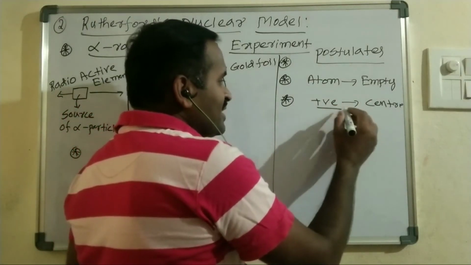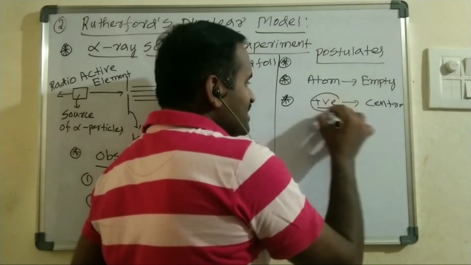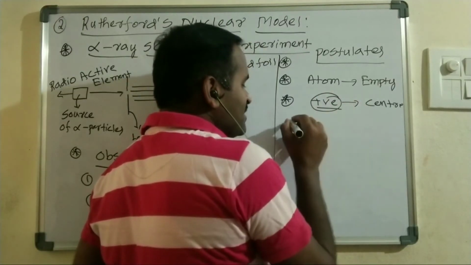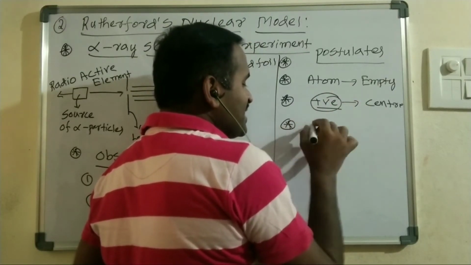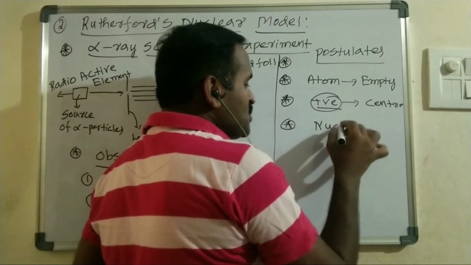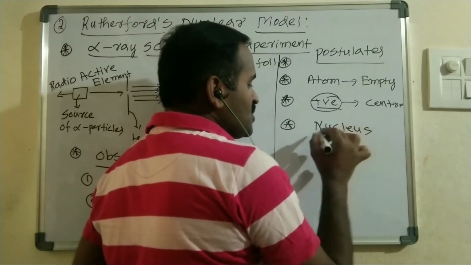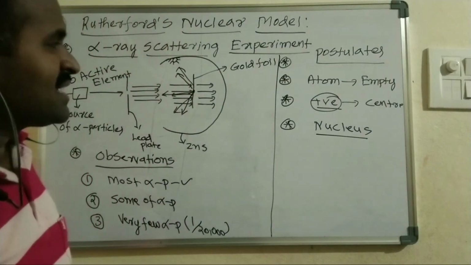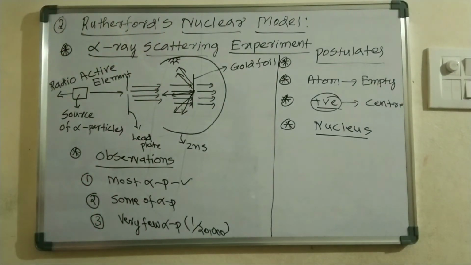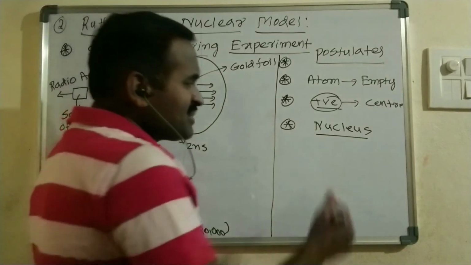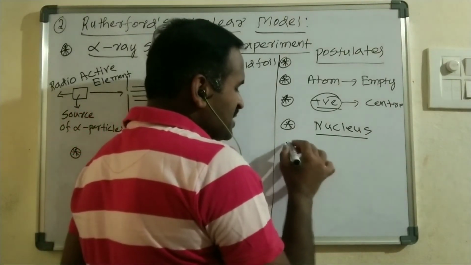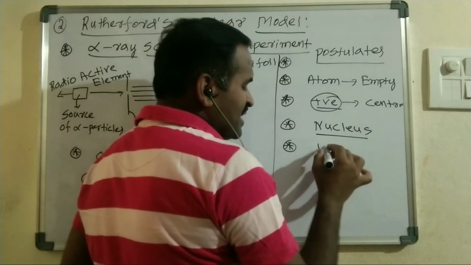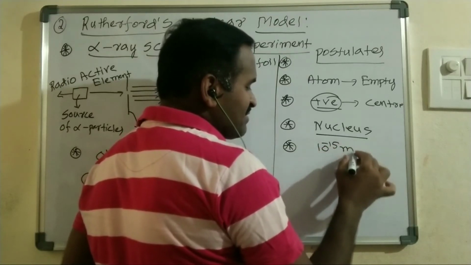This particular center of the gold foil, which consists of positively charged particles, is named the nucleus, right? So the nucleus was discovered by Rutherford based on the alpha ray scattering experiment. The volume of the nucleus is very small, in the range of 10 power minus 15 meter.